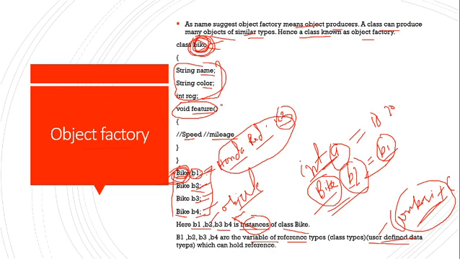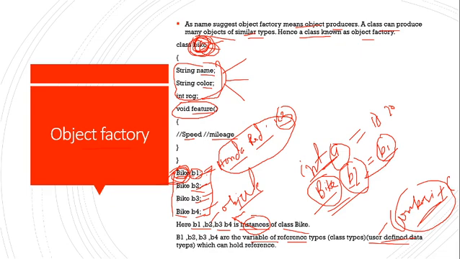Why? Because in a class we can use different data types, and when we are using that class as a data type, that data type will be the composite data type. Composite data type means a collection of multiple predefined data types.